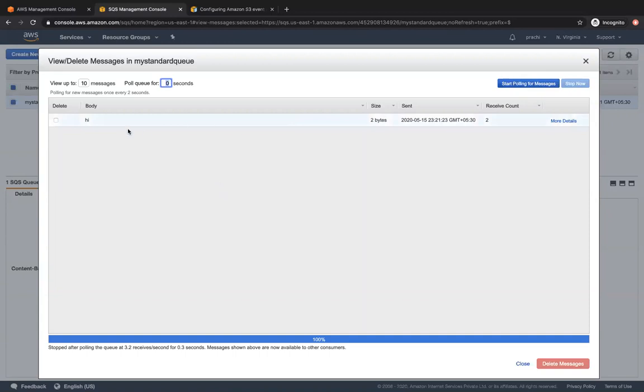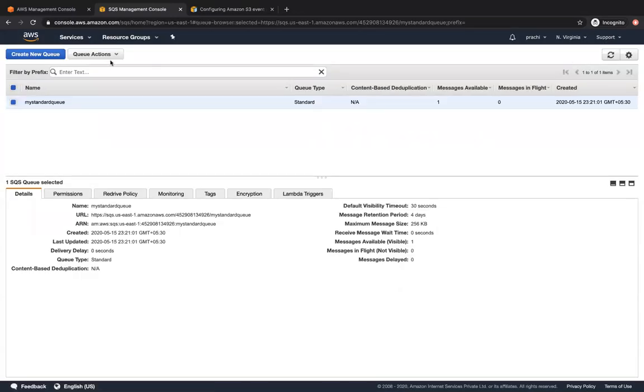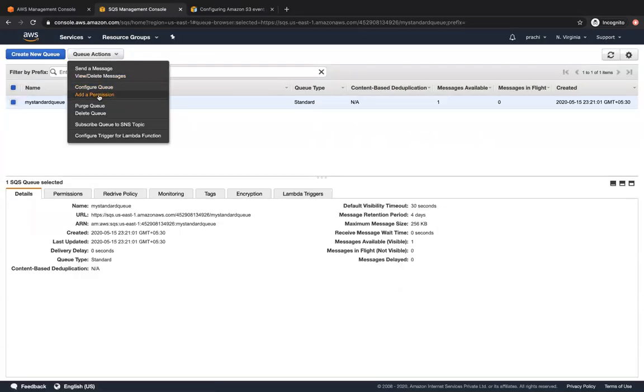So now let's just go ahead and delete this message. So let's click on this message. So remember, it's a distributed system. The consumer has to go ahead and delete the message. So now let's go ahead and delete this message, right? Cool. So the other things that you can do over here is you can add a permission. You can purge your queue wherein all of your messages in the queue are going to be deleted. And at the same time, you can delete your queue.